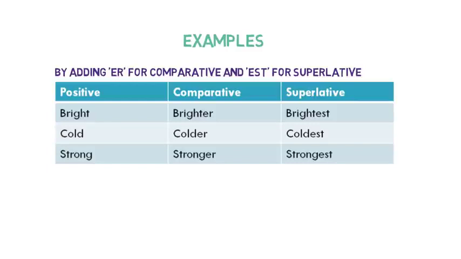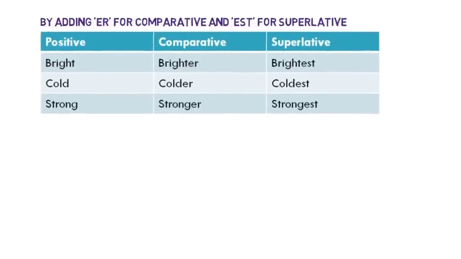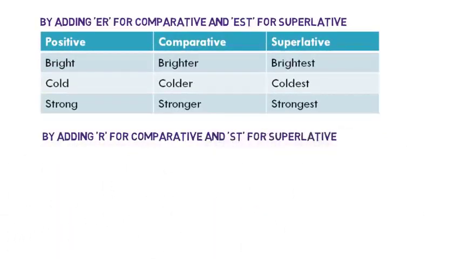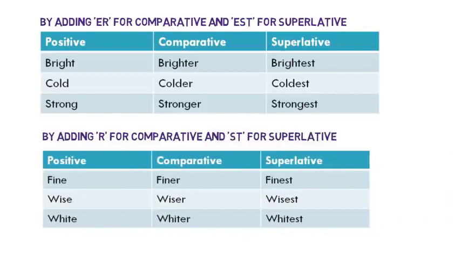Let's look into another way of changing degrees by adding R and ST at the end. Example: fine, finer, finest; wise, wiser, wisest; and white, whiter, whitest. Note the characters R and ST at the end of comparative and superlative degrees.